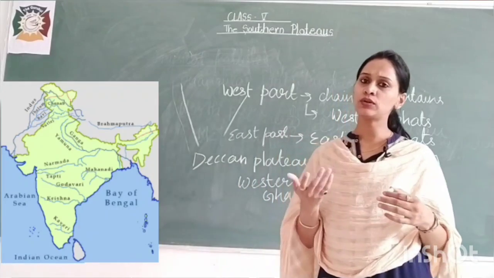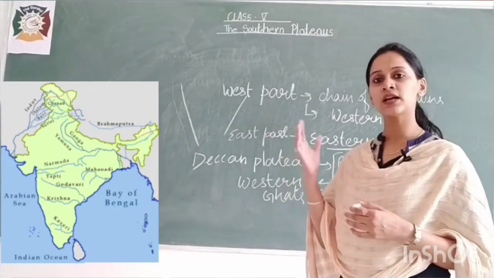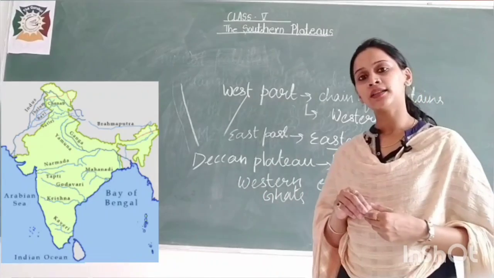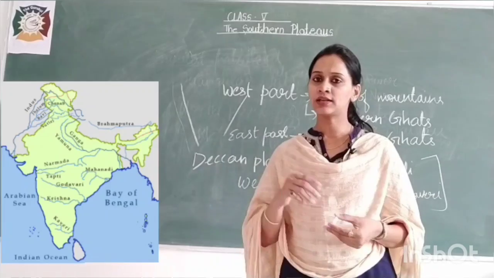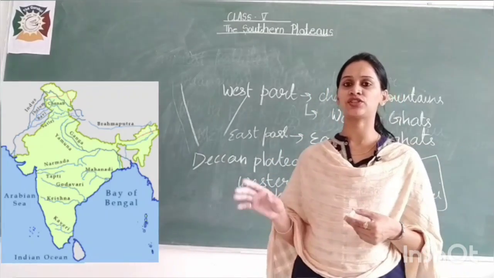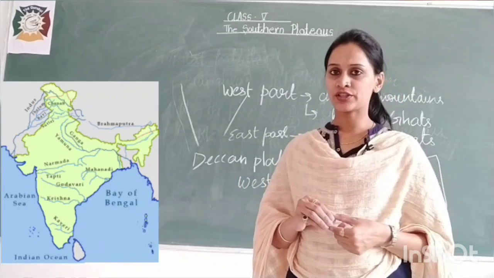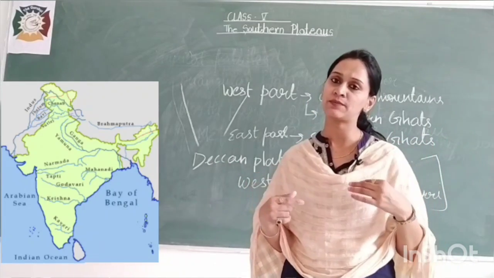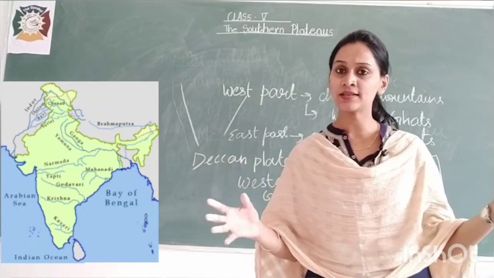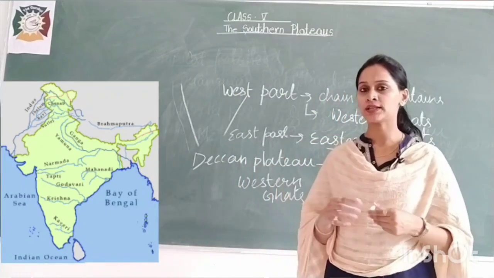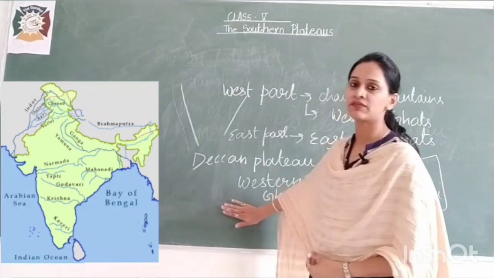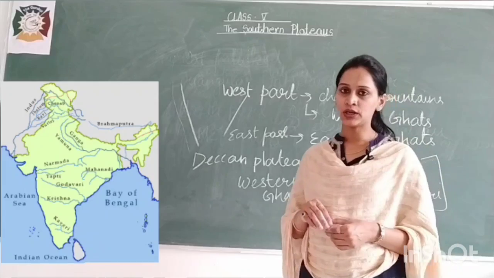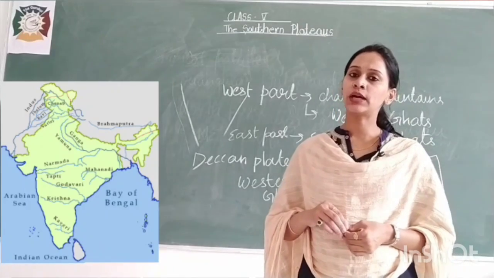While I told you these rivers originate from the Western Ghats, we know that rivers which originate from the mountains, after running across the lands throughout India, finally fall into the sea. Their final destination is to reach the sea. Not all the rivers fall into the same sea; we have different seas and water bodies. So these rivers which originate from the Western Ghats fall into the Bay of Bengal.